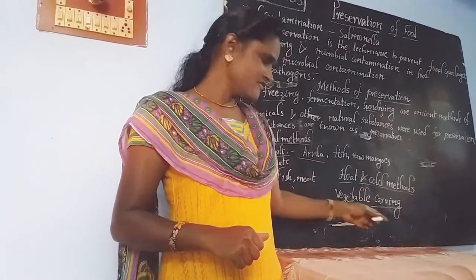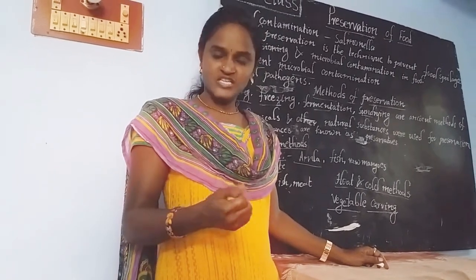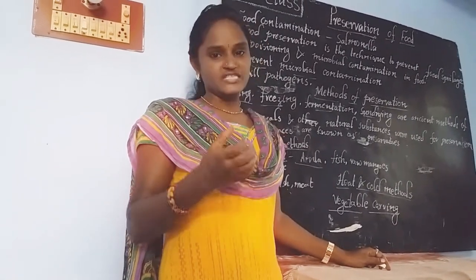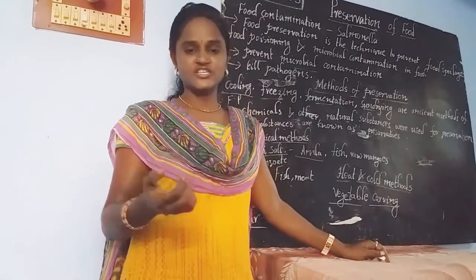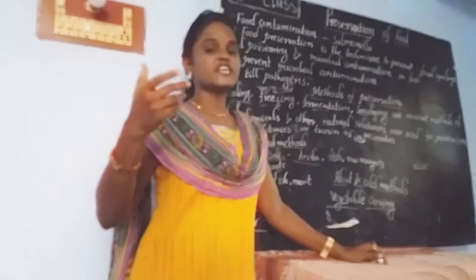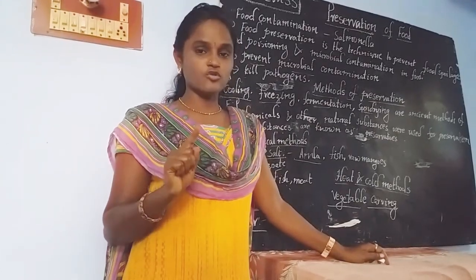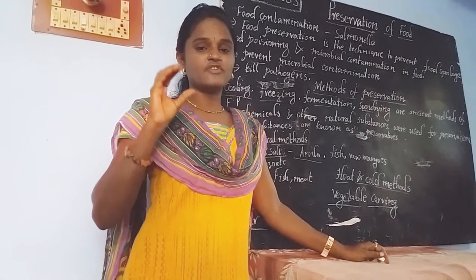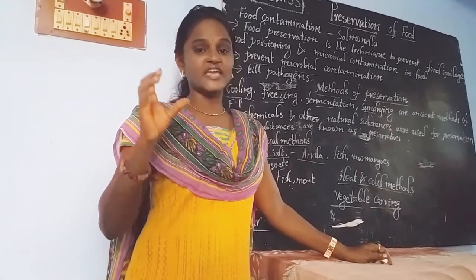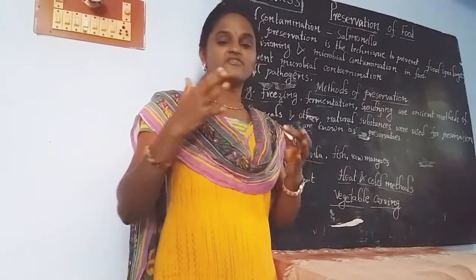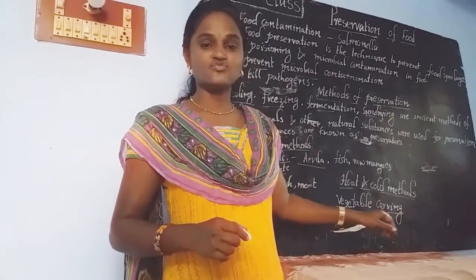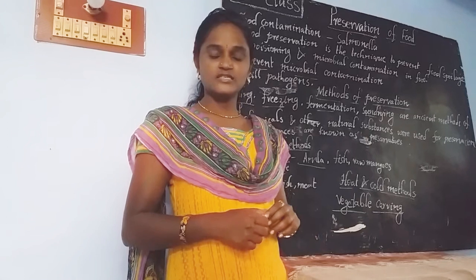Okay. And what is meant by vegetable carving? The method of making different types of designs and decoration by using fruits and vegetables. The process of making different types of designs and decorations by using different fruits and vegetables is called vegetable carving.